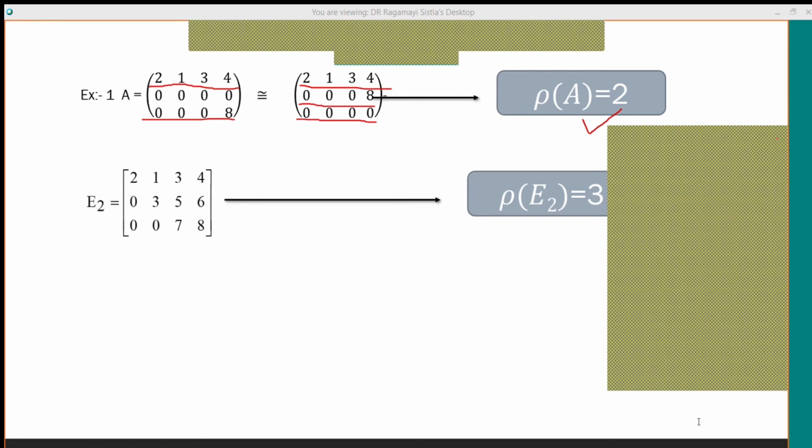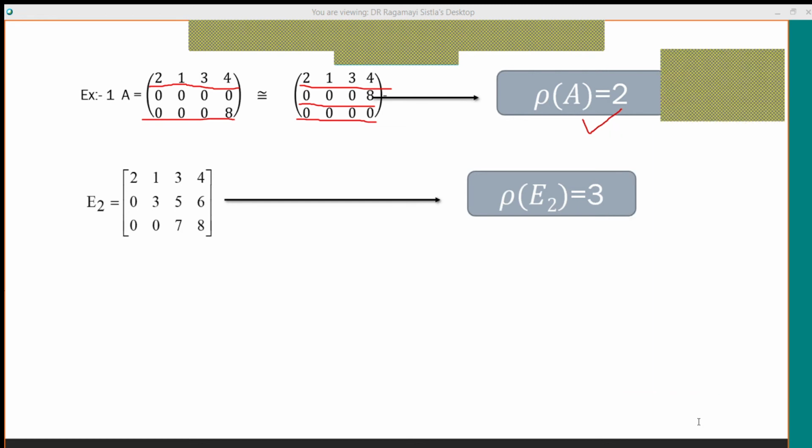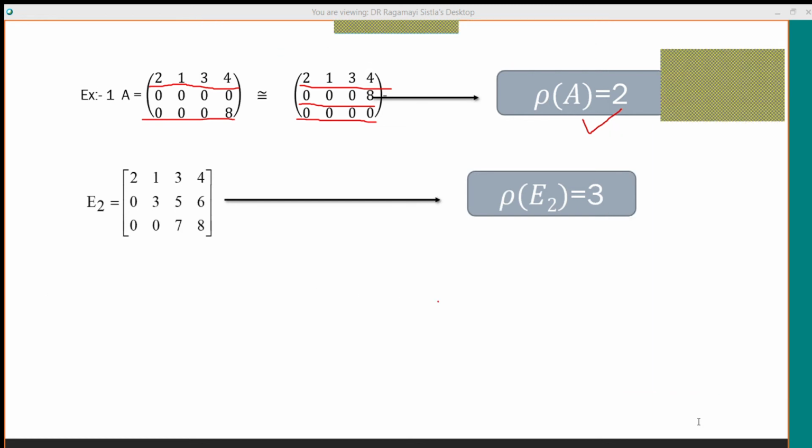So next, the rank of the matrix E2 is here 3.